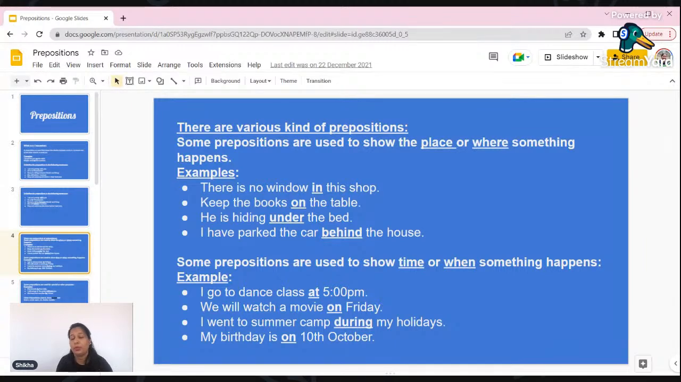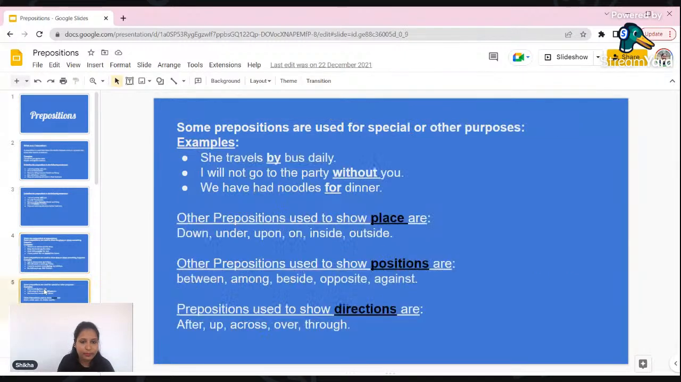Christmas always comes on 25th of December. We are going for a picnic on 26th of January. Whenever you are giving a particular date, before that also we are going to use the preposition on, right? Okay, so here we are going to talk about some more prepositions.